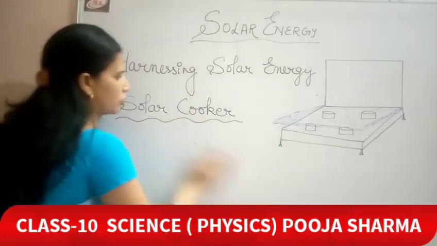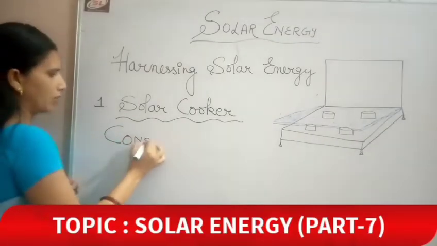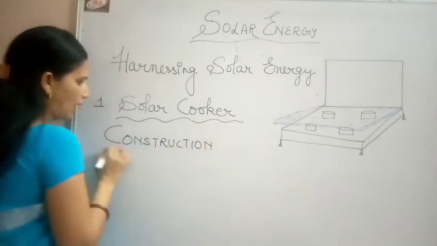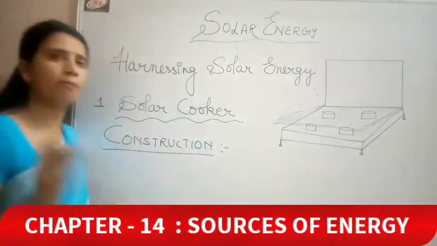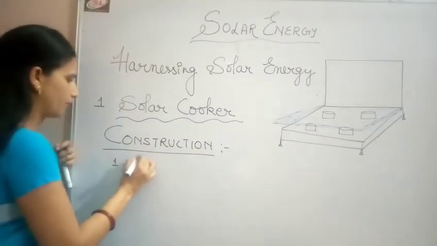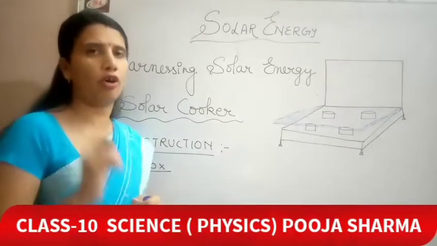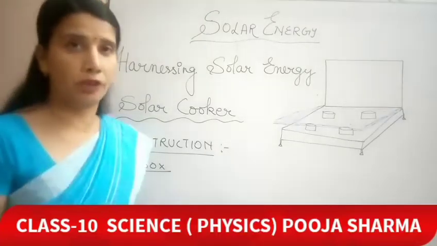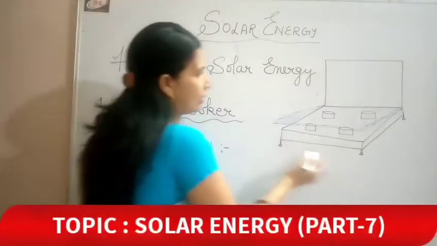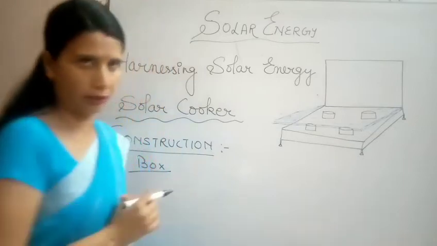What are its construction points? Second would be the construction. So a solar cooker is constructed by using 4 major things or objects. First of all is a box. A box made up of insulated metal or we can say wood is utilized for constructing a solar cooker. In the picture I had shown you, this is a box. It is utilized for making the solar cooker.